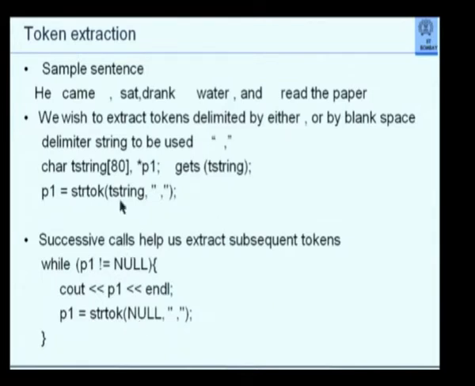This word NULL, remember originally I gave a tstring, so it was trying to find a token in this tstring. But when I say NULL comma something, what am I specifying? What should it find in? strtok has a special meaning. If the first parameter is a string, then strtok assumes that it is the first call being made. It takes that string, copies it internally into a temporary string, locates, skips over all the leading delimiters, locates the beginning of the first word, and returns that as a pointer. Extracts the first token, by the way.